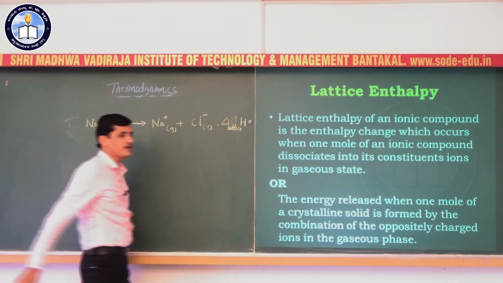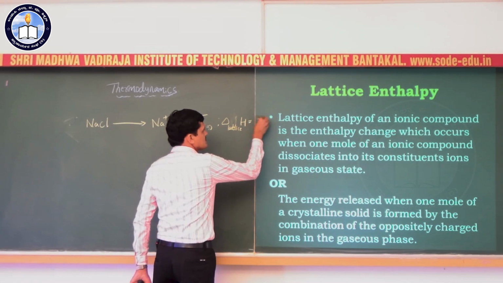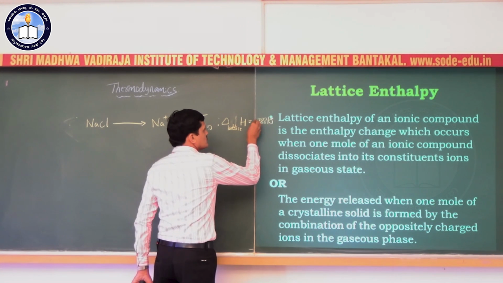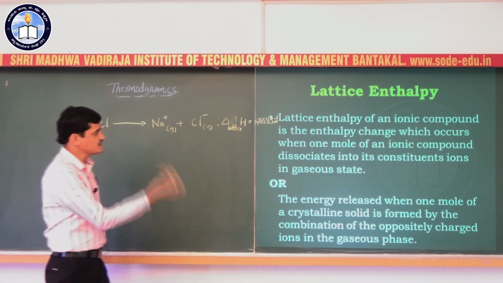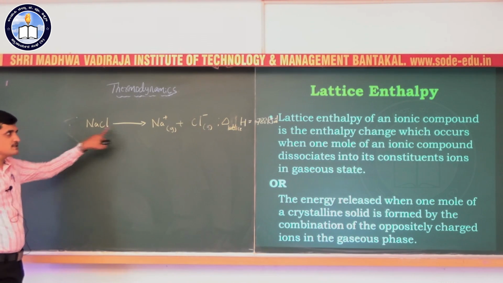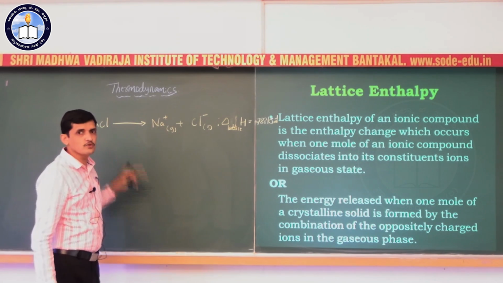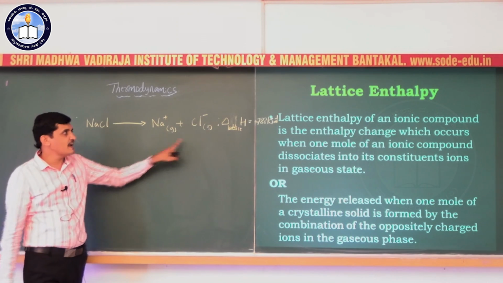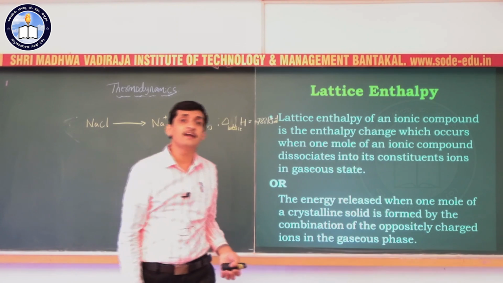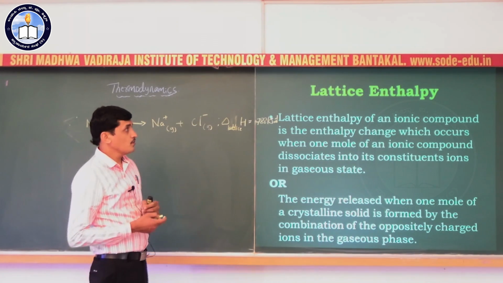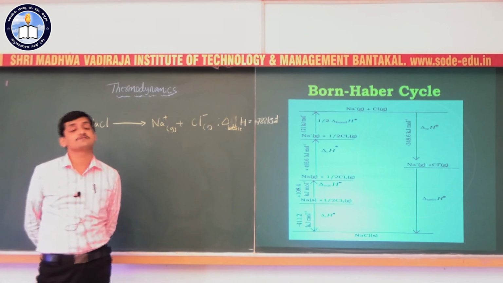This value is plus 788 kilojoule per mole. That is, this much amount of energy is required to dissociate the sodium and chloride ions in the gaseous phase from the sodium chloride crystal. So this is the lattice energy of sodium chloride. This lattice energy cannot be determined directly, so we use the indirect method, that is, the Born-Haber cycle.